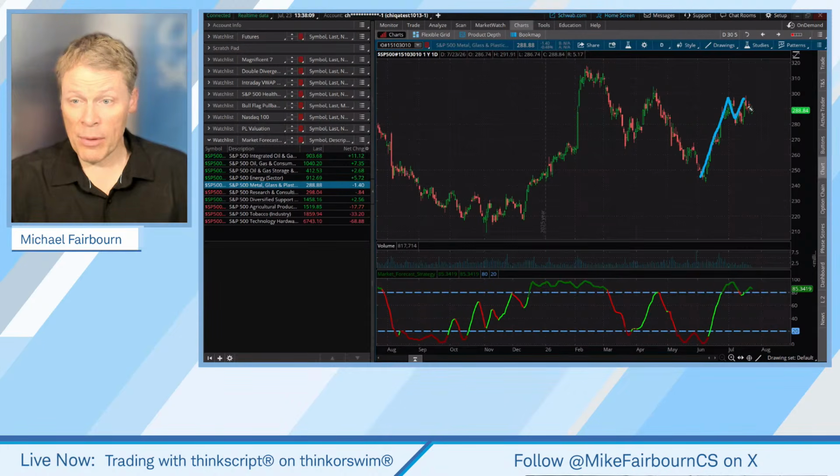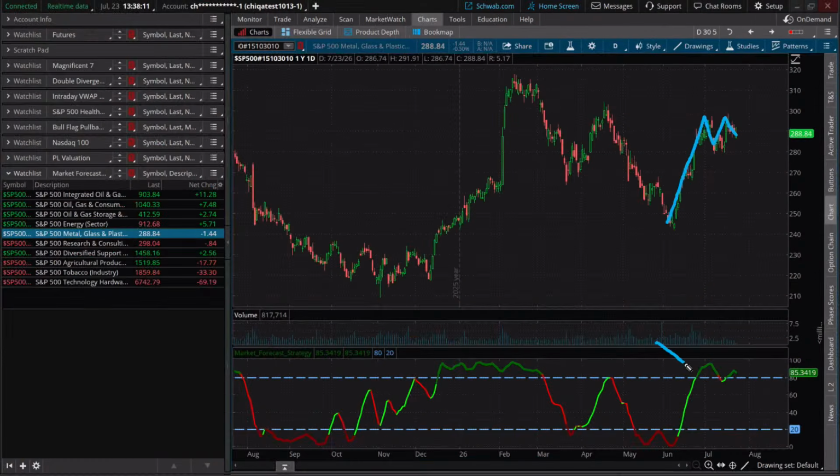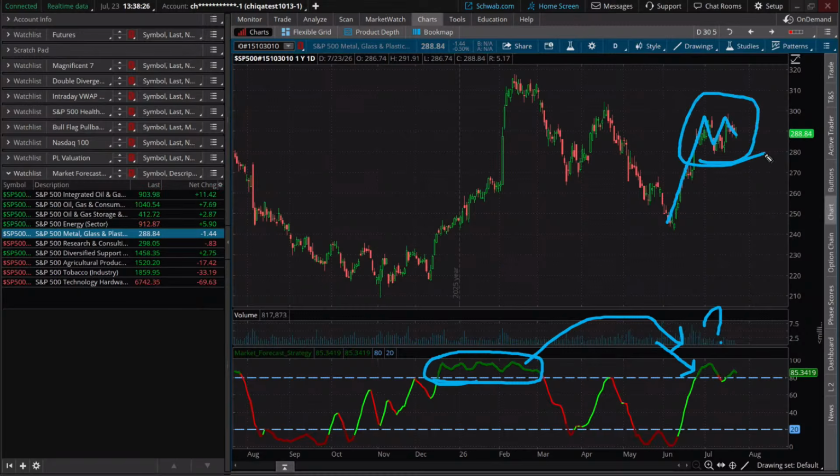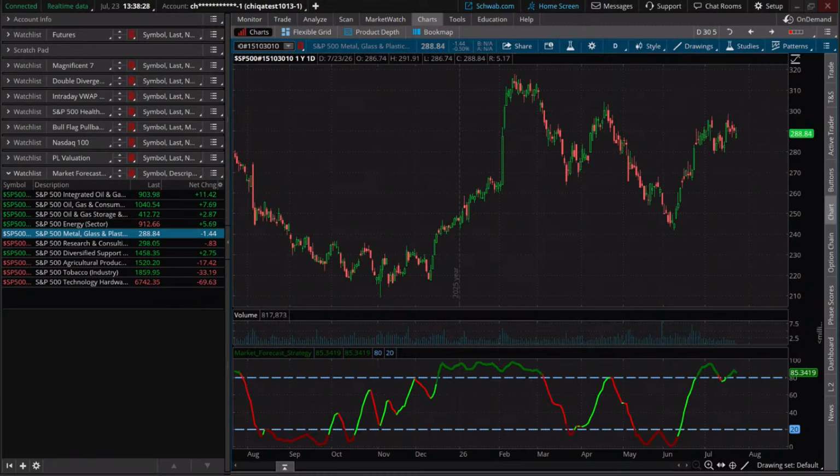This is not our first time at the rodeo, so to speak. We have been above 80 for a bit. We've come back down, but we're holding. This represented a very, very powerful range. Are we seeing something like that over here? Question mark. People that just look at this chart might say, that's kind of flaggish. So park that in your mind.